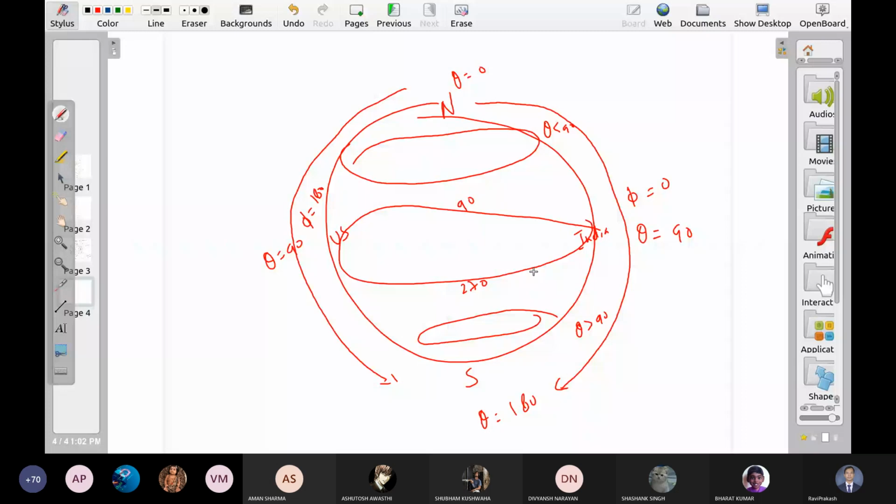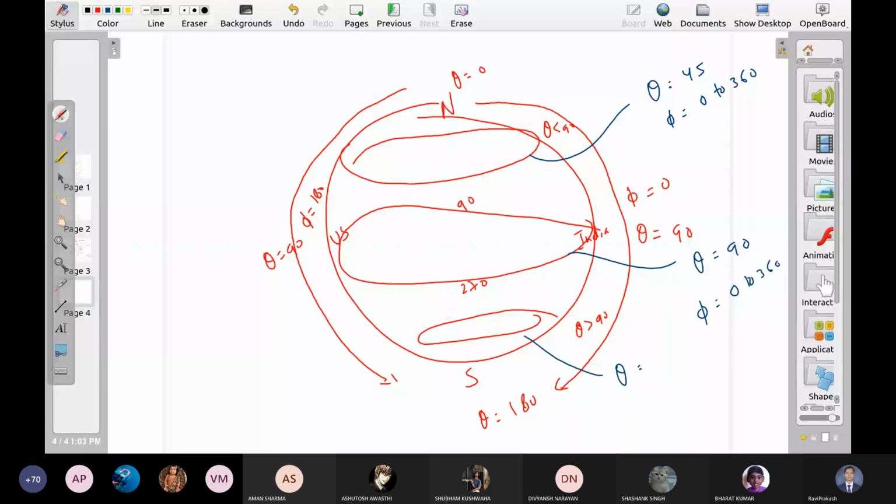So this curve is theta equal to, let us say, 45, phi 0 to 360. For this curve, theta is 90, phi 0 to 360. This also, theta is, let us say, 135, phi is 0 to 360.